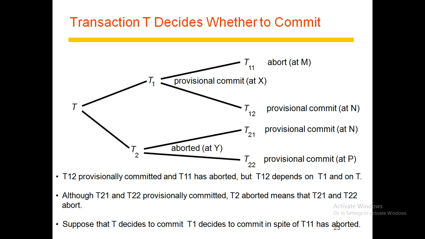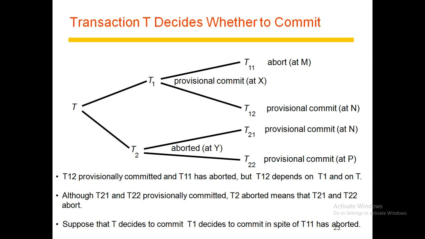Consider a top-level transaction T and its sub-transactions as shown in the figure. Each sub-transaction has either provisionally committed or aborted. For example, transaction T12 has provisionally committed and transaction T11 has aborted. But the fate of transaction T12 depends on its parent transaction T1 and eventually on the top-level transaction T. Although transactions T21 and T22 have both provisionally committed, transaction T2 has aborted, and this means that transactions T21 and T22 must also abort.